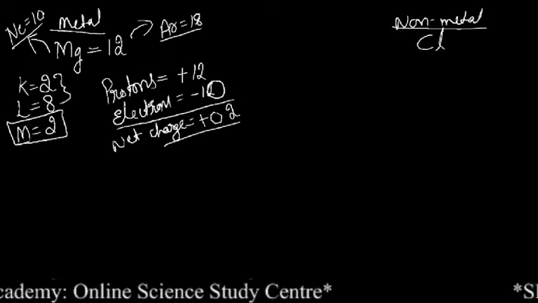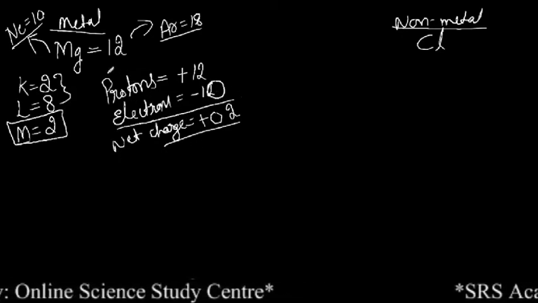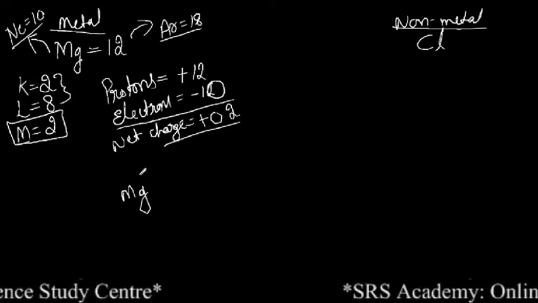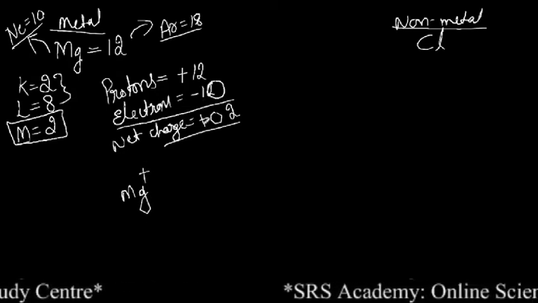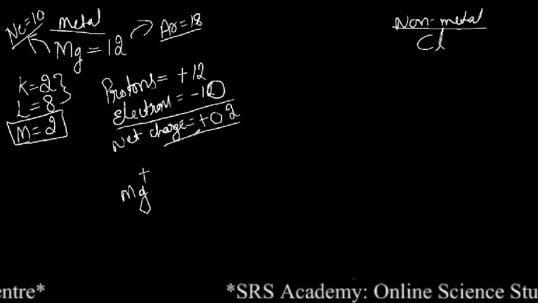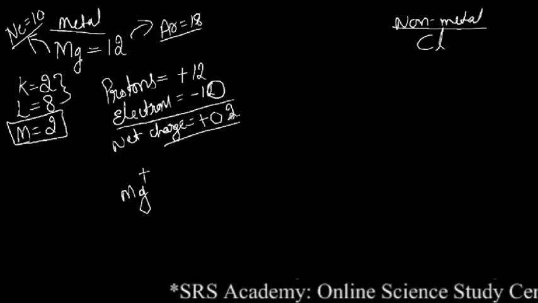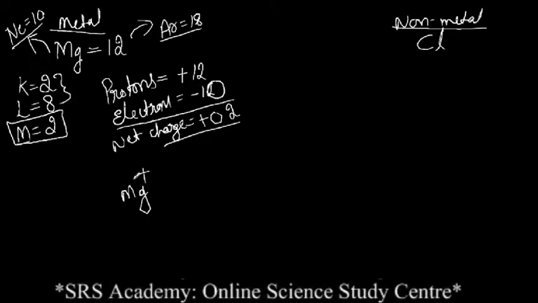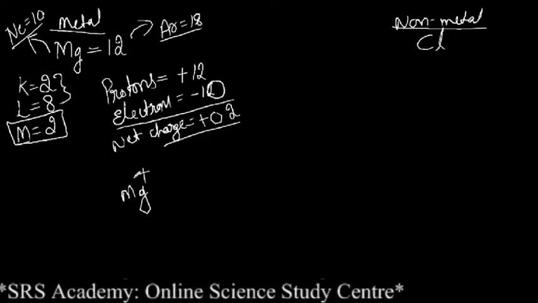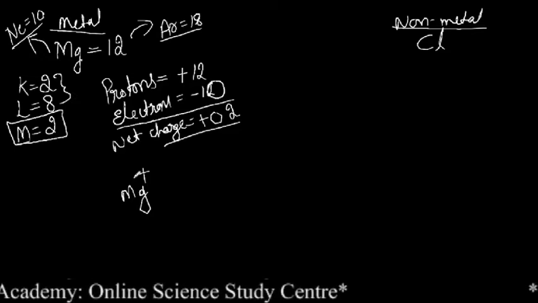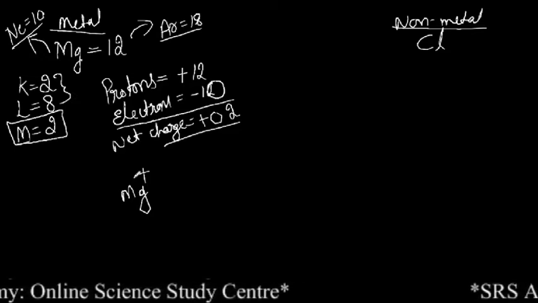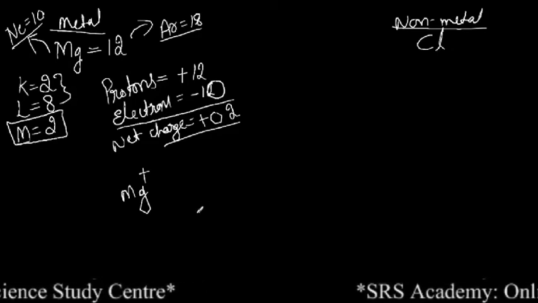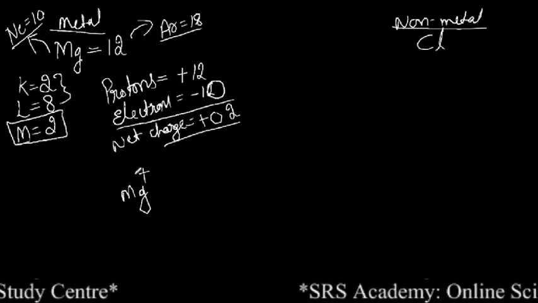So based on this we can say that when magnesium becomes an ion, that is a positive ion by losing electrons, you know how many plus it will have? It will have 2 plus. Okay, so how many plus? 2 plus. What is the reason? Because it has lost how many electrons? It has lost 2 electrons from its outermost shell. So we can write 2 plus.